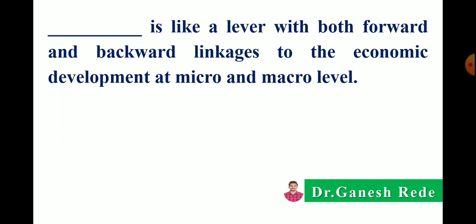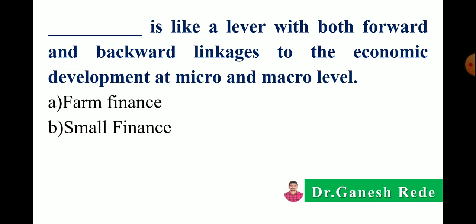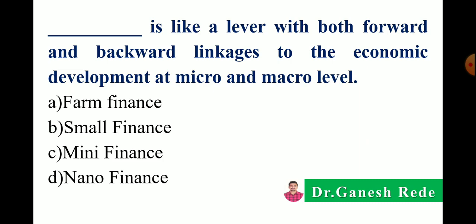The next, dash dash is like a lever with both forward and backward linkages to the economic development at micro and macro level. Option A farm finance, B small finance, C mini finance, or nano finance. So here correct answer is farm finance is like a lever with both forward and backward linkages to the economic development at micro and macro level.